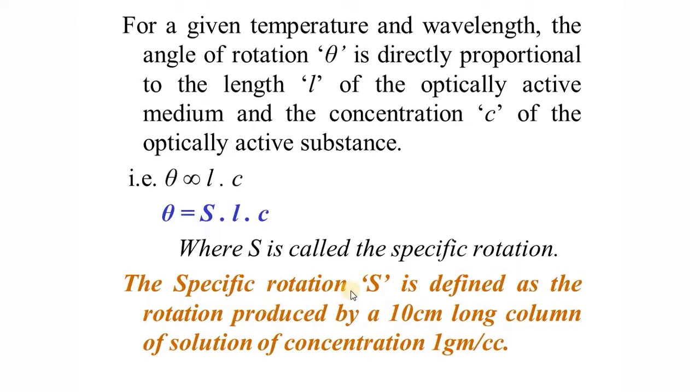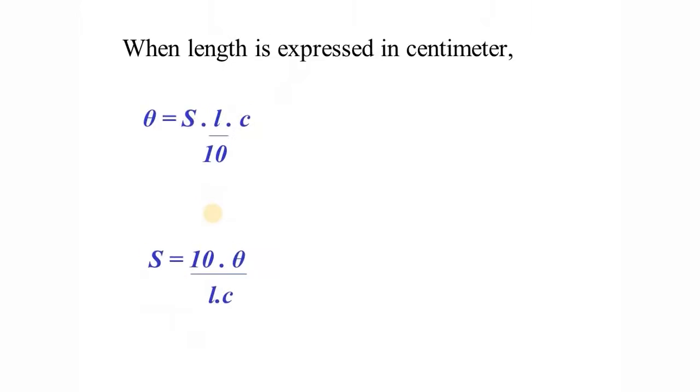You can define specific rotation as the rotation produced by a 10 centimeter long column of solution having concentration 1 gram per cc. When light is passed through a 10 centimeter long column of solution having concentration 1 gram per cc, then the specific rotation is defined as S equal to theta.